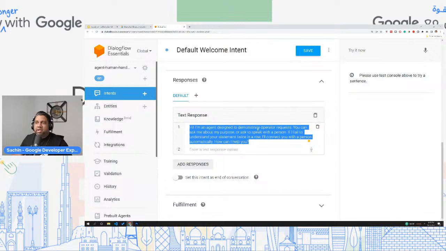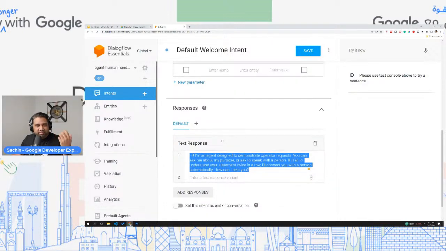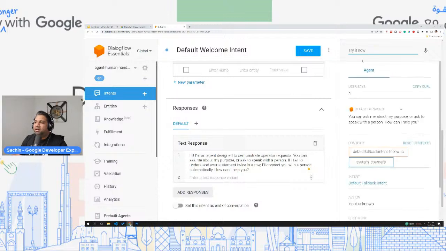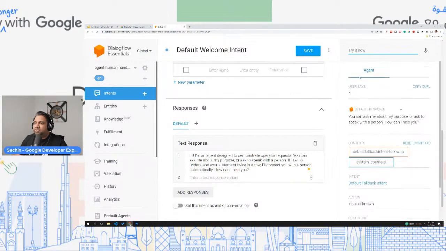By doing this, your chatbot will automatically understand that this is the first welcome intent that should be triggered, and this is the first thing that it needs to send as a response to the user. So the user will see the statement and then start working based on that. On the right side, you also have a simulator.